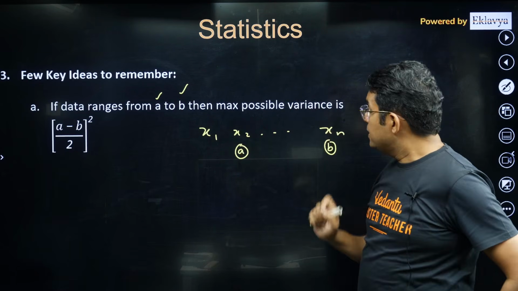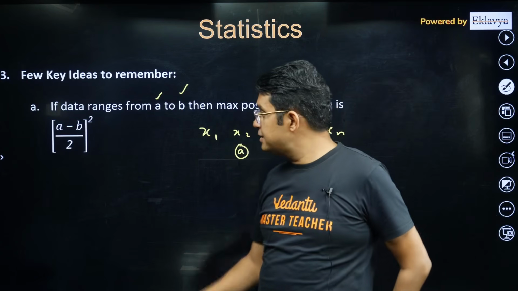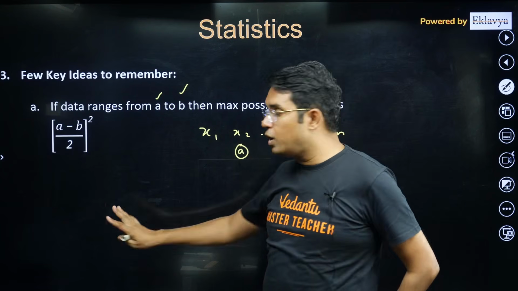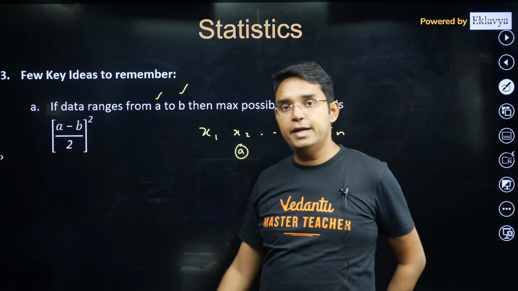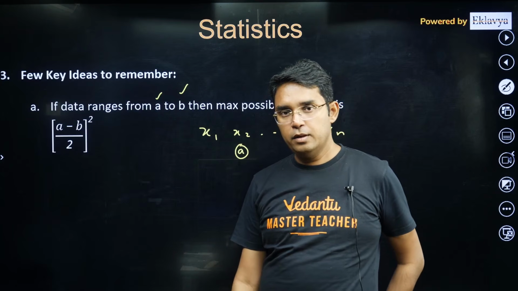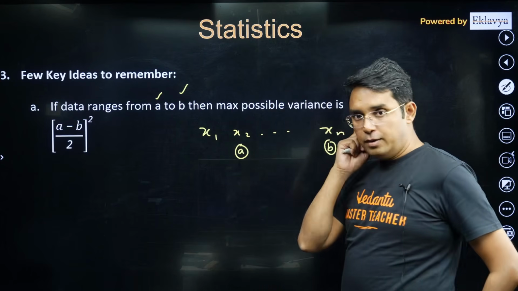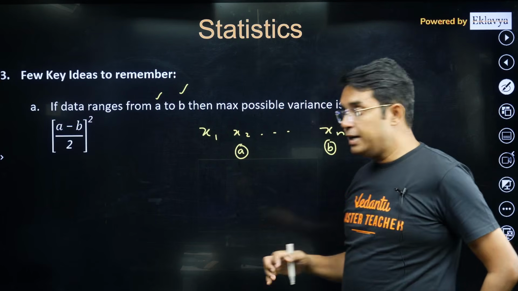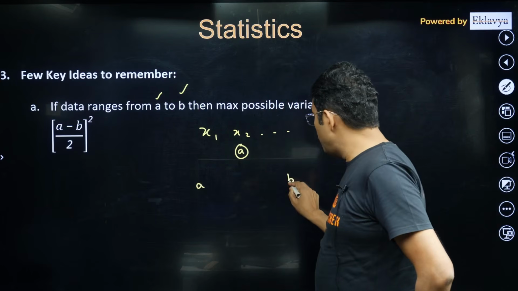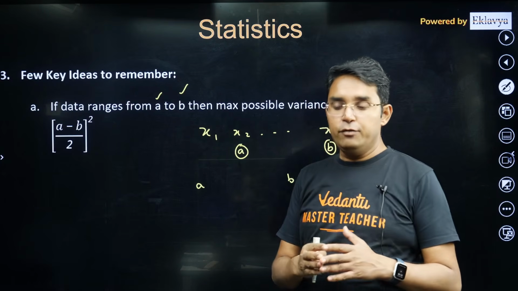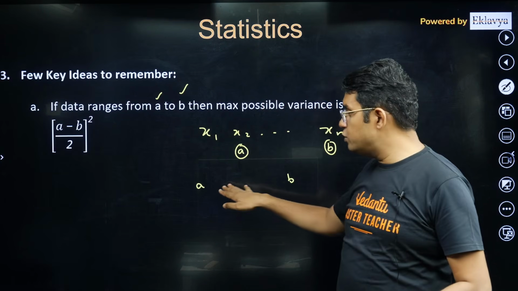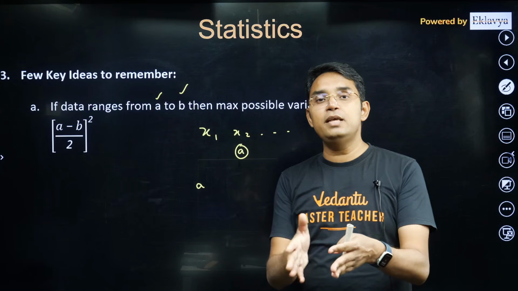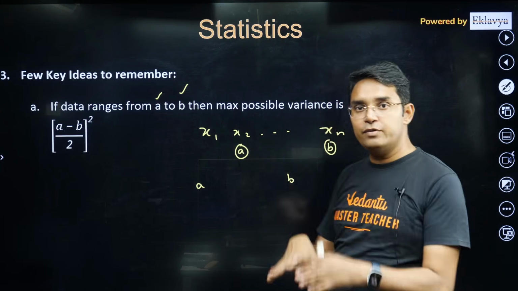Then the maximum possible variance will be ((B minus A) by 2) whole square. You cannot get variance more than that. Why? Very simple reason. You will get maximum variance if your data are either A or B only, because if you choose to have a few more data with values in between, you are having more data towards the mean value, so your variance will drop.